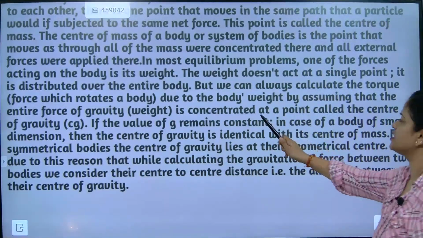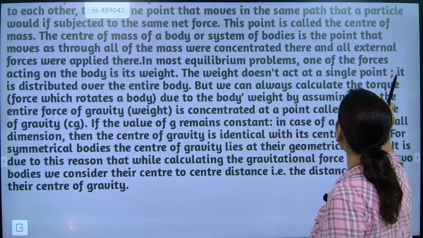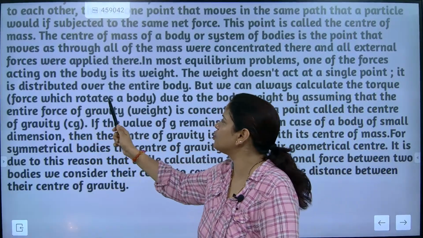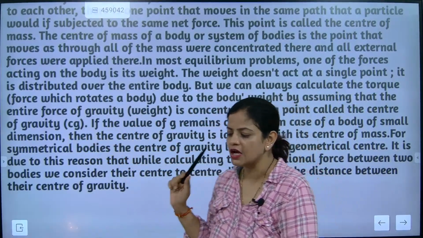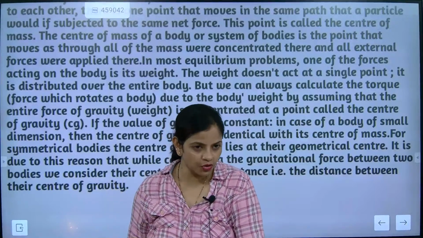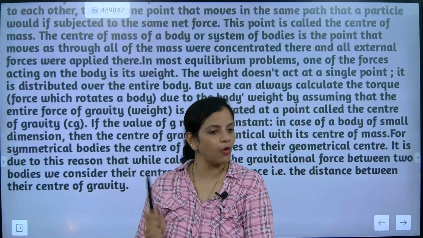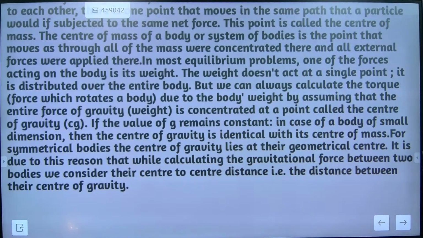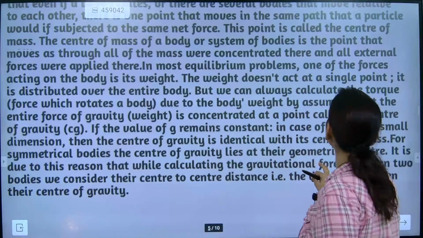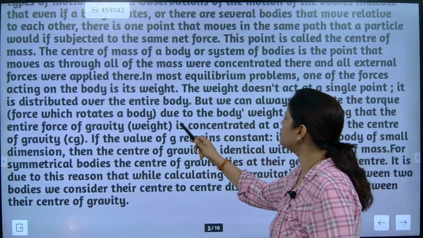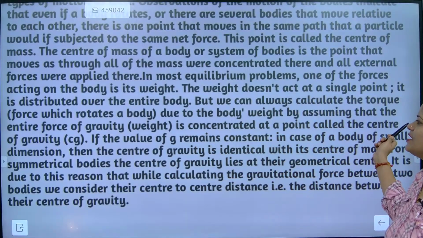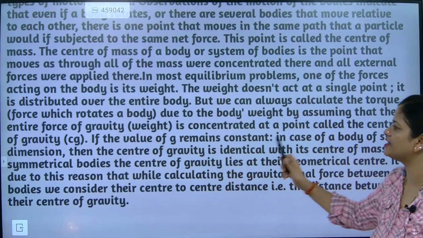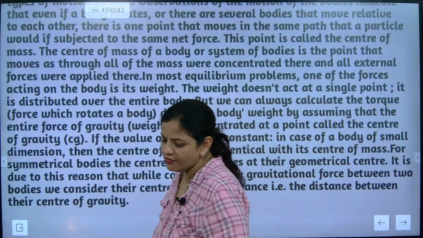So just read this. We always calculate the torque. What is the meaning of torque? Force which rotates a body is called torque. Now due to the body weight, by assuming that the entire force of gravity is concentrated at the point called the center of gravity. So definitely